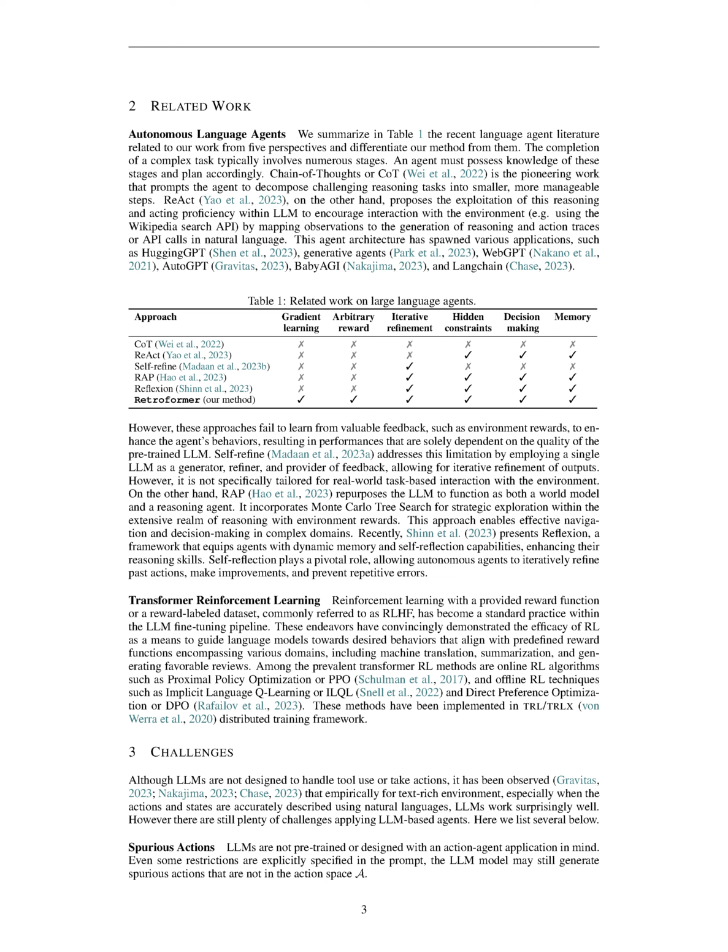Section Summary. In the related work, we explore different approaches to autonomous language agents. Chain of Thought, CoT, decomposes reasoning tasks, while ReAct encourages interaction with the environment. Hugging GPT, Web GPT, Auto GPT, Baby AGI, and LangChain are applications of ReAct, but they lack the ability to learn from feedback. Self-Refine allows iterative refinement of outputs, but it is not tailored for real-world task-based interaction. RAP repurposes the language model as a world model and reasoning agent, enabling effective navigation and decision-making. Reflexion equips agents with dynamic memory and self-reflection capabilities to enhance their reasoning skills.